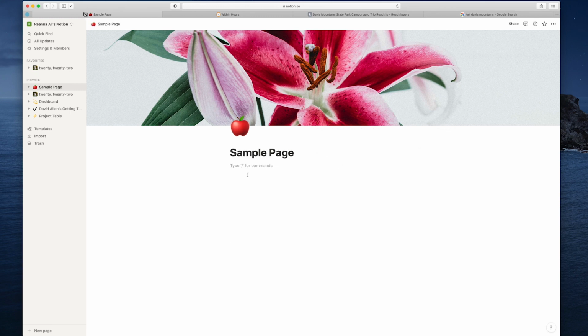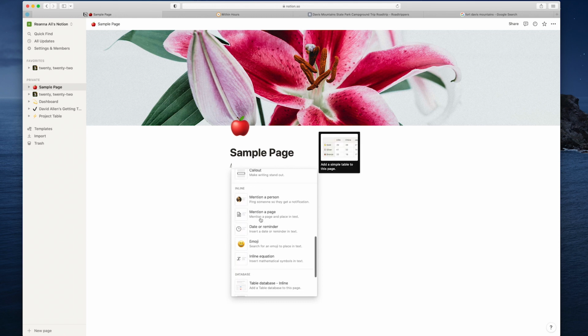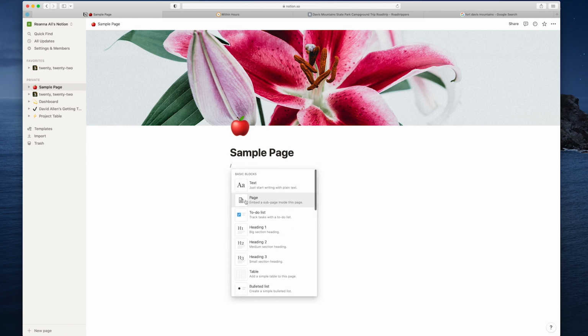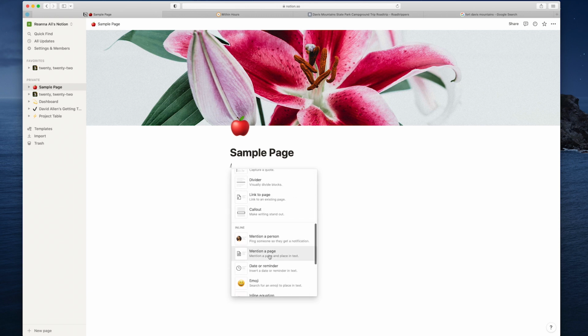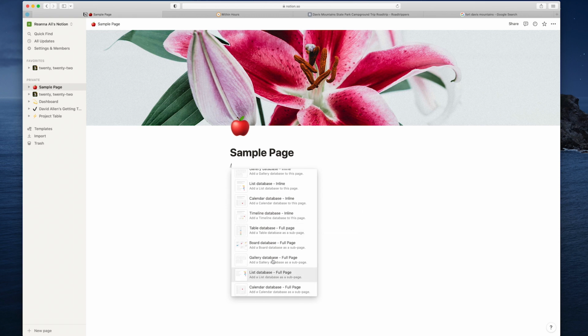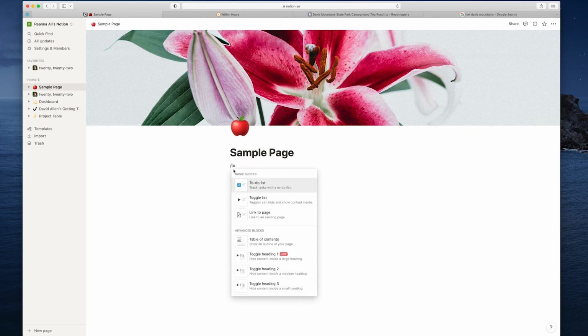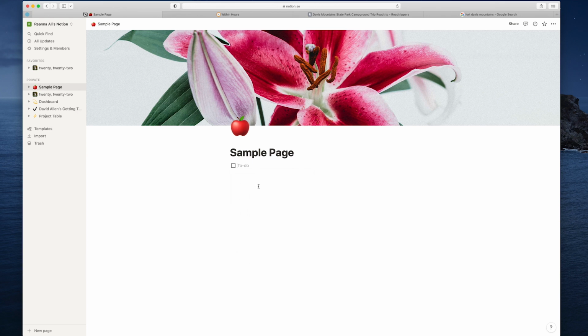And if you didn't want to use that little menu that they had there, if you press the slash button, all of these block options come up. So you can do text, page, to-do list, heading, table, bulleted list. You can create different types of tables that are linked to databases and things like that. So for simplicity, let's just do a to-do list. So here you go. I started writing to do, and to do came up, and then I can put task 1, task 2, and then you can go through and click them off as you need them.